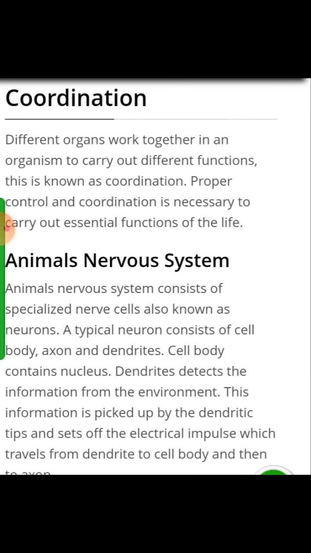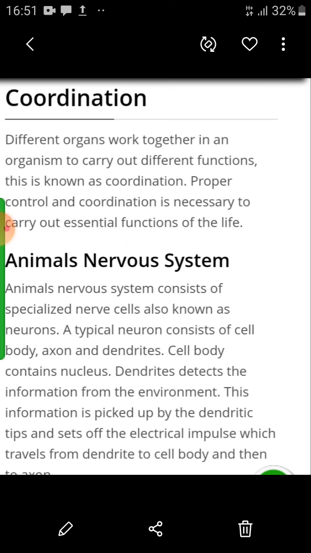See, different organs work together in an organism to carry out different functions, and that is known as coordination. Proper control and coordination is necessary to carry out essential functions of life. The animal nervous system consists of specialized nerve cells known as neurons. A typical neuron consists of a cell body, axon and dendrite. The cell body contains the nucleus.